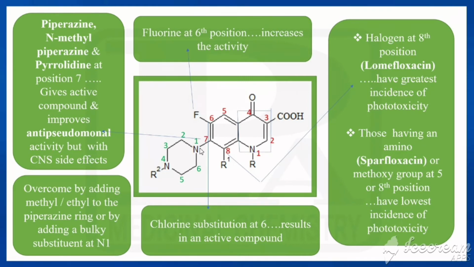Now come to the seventh position. We are introducing piperazine or N-methyl piperazine or pyrrolidine. At this position, what happens? We are getting an active compound, and also the anti-pseudomonal activity would be increased. But what is the main disadvantage? It is having CNS side effects. So to overcome this, we can add methyl or ethyl to the piperazine ring. So with the piperazine ring, if we introduce a methyl or ethyl group, the CNS side effects can be overcome, or by adding a bulky substituent at N1.